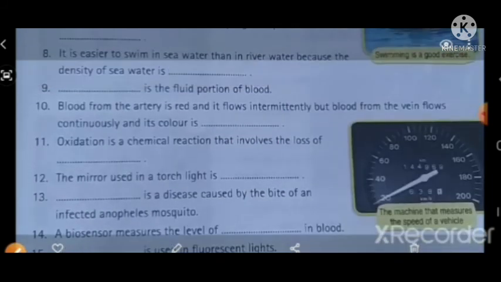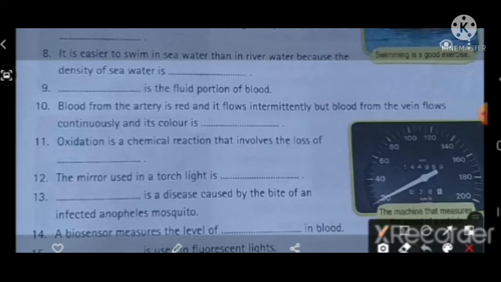Question number 9. Dash is the fluid portion of blood. Answer is plasma. Plasma is the fluid portion of the blood.